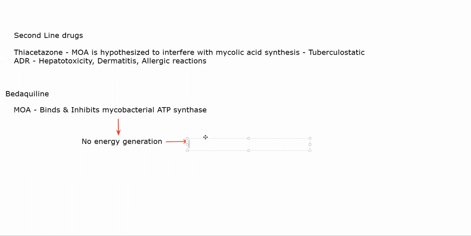Tuberculosis. Right, that is the mechanism of action of bedaquiline. Now, whenever you are giving bedaquiline, make sure that you avoid administering it together with microsomal enzyme inducers like rifampicin or any other enzyme inducer. Okay, it can lead to a lot of problems.